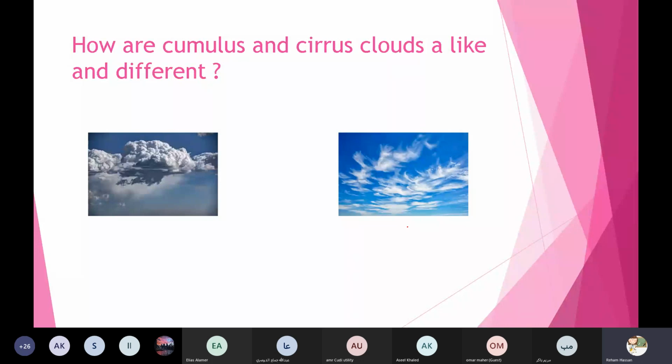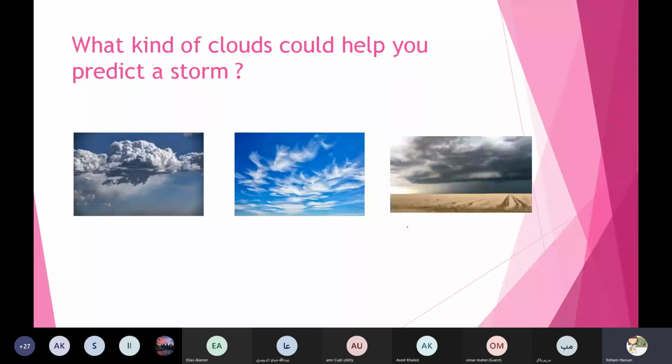Abdulaziz Hussein. Yes, teacher. So look here, Abdulaziz, what kind of clouds could help you to predict a storm? If you see these clouds, you will say maybe there is a storm today, or it is stormy weather.